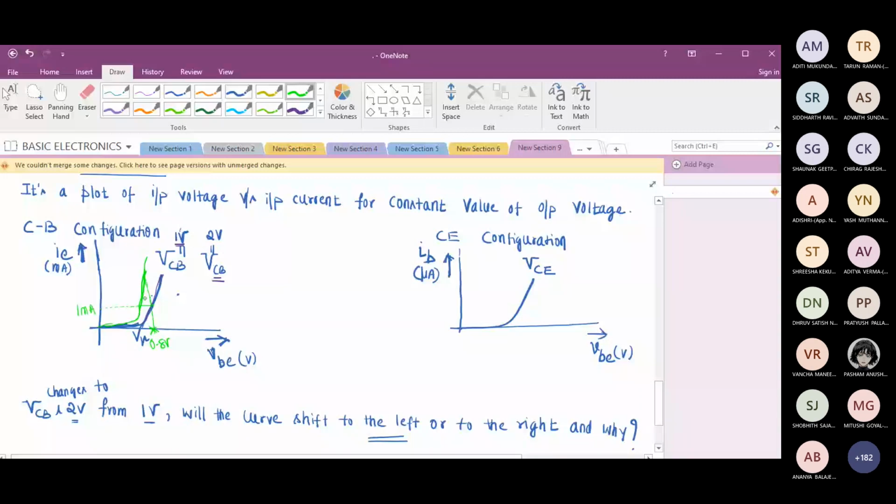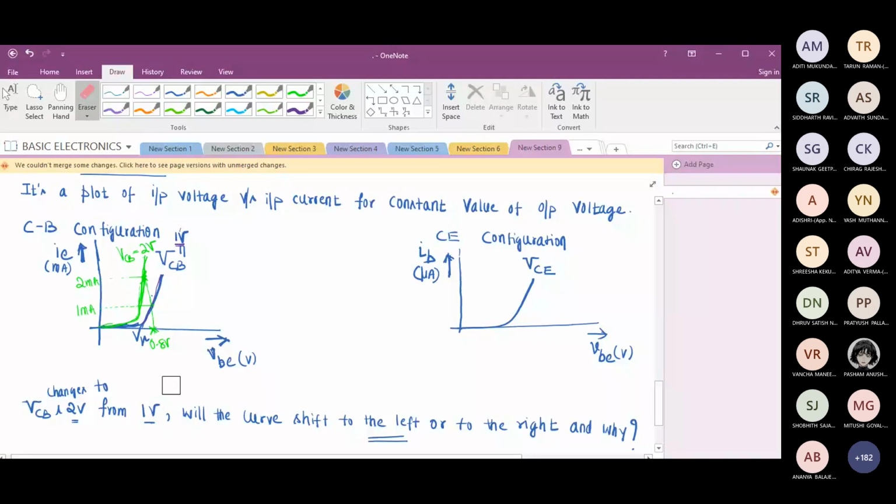Am I getting more current, say 2 milliamps now? I have changed the color of the pen. Can you make out that this is for VCB equal to 2 volts? Yes, sir. I hope it is clear.